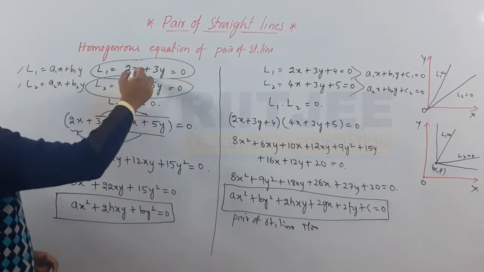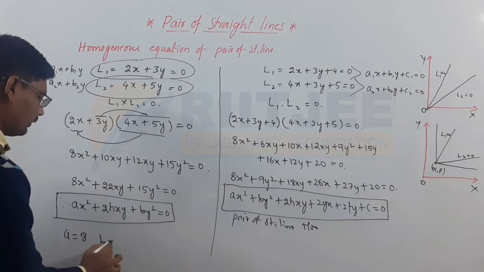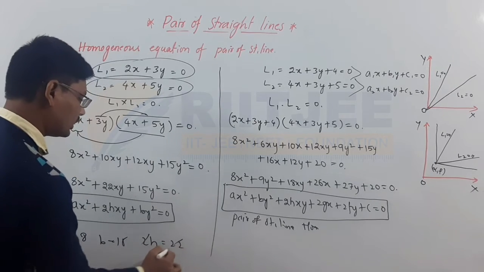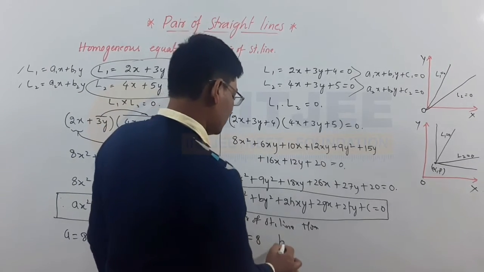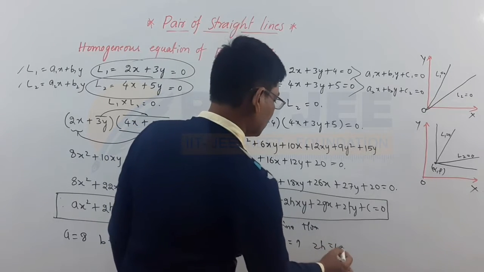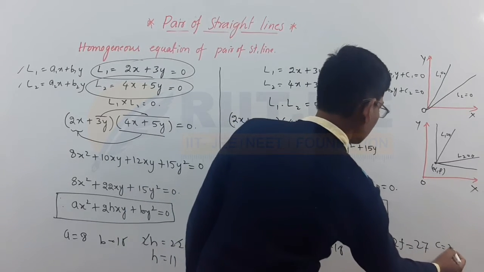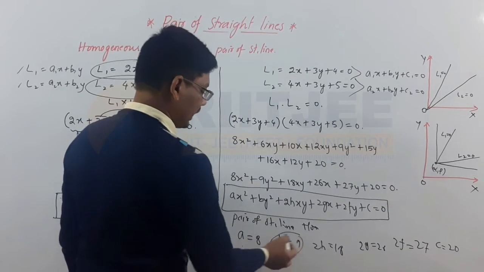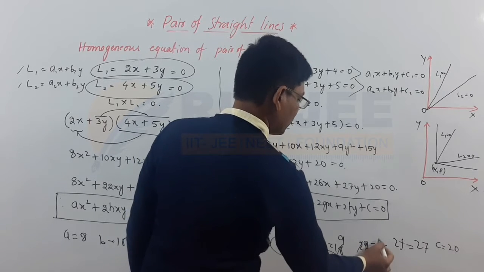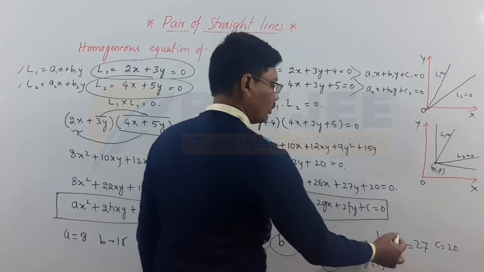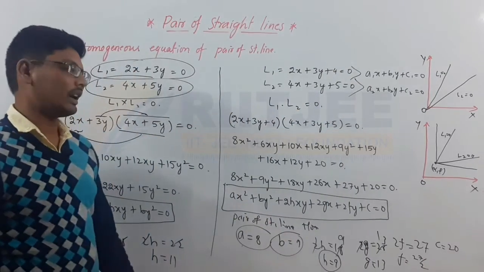So instead of that, I am taking real equations so that we can easily understand. Here a is equal to 8, b is equal to 9, 2h is equal to 18, then h is equal to 9. 2g is equal to 26, so g is equal to 13. 2f is equal to 27, so f is equal to 27 by 2, and c is equal to 20. You can find all the values here.